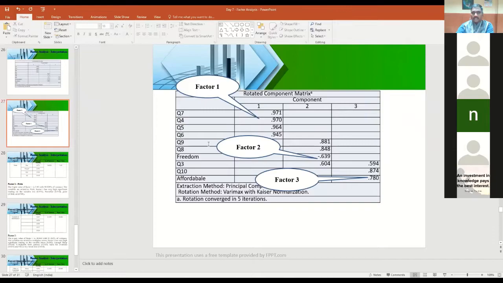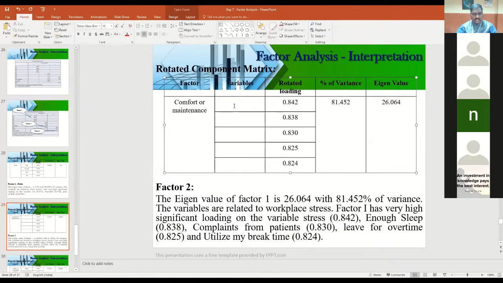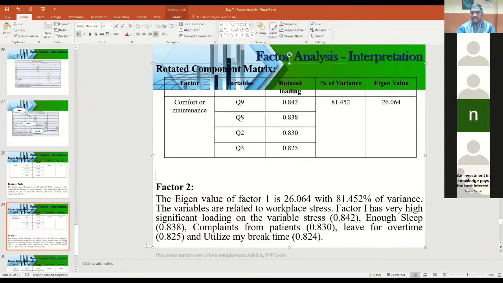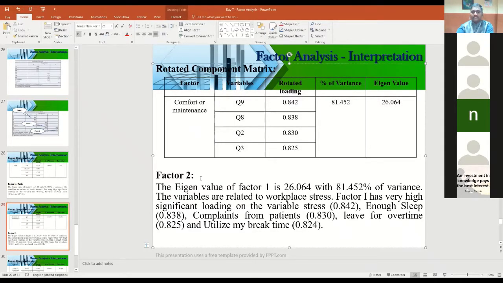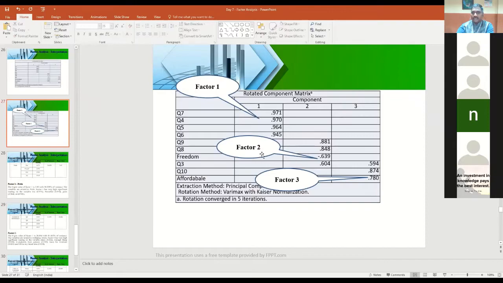For example, question number 9, 8, 2, and 3. From the questions you can get what those variables are. And then like that you have to write factor 2, comfort and maintenance, with the eigenvalue and the percentage. Similarly, now we wrote the interpretation for factor 2.